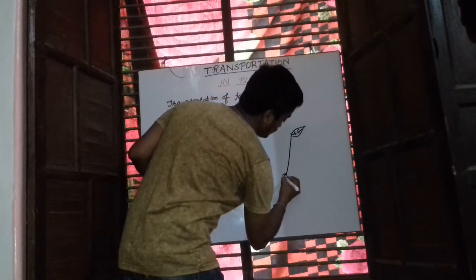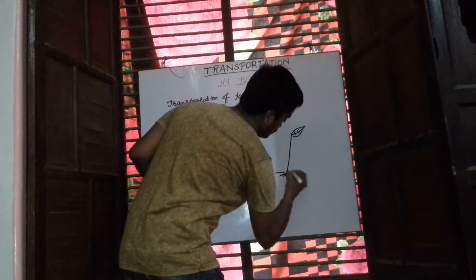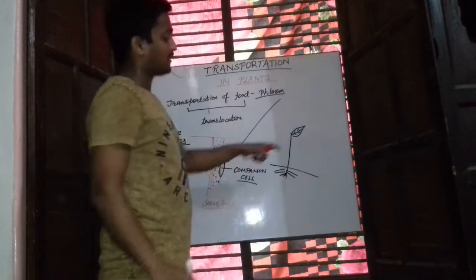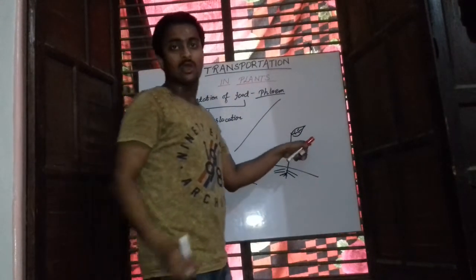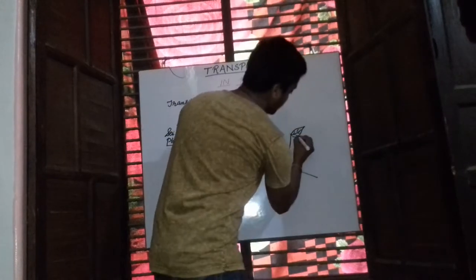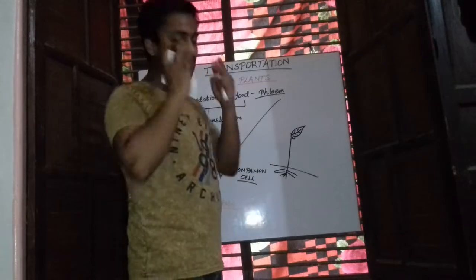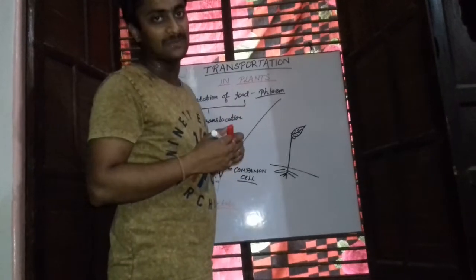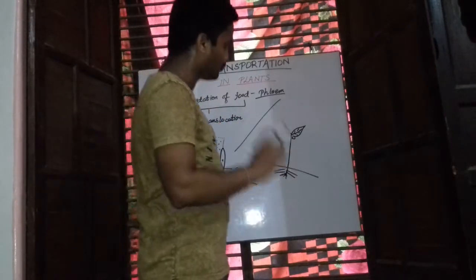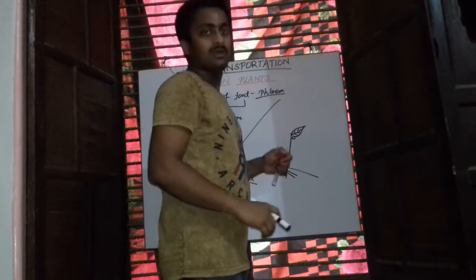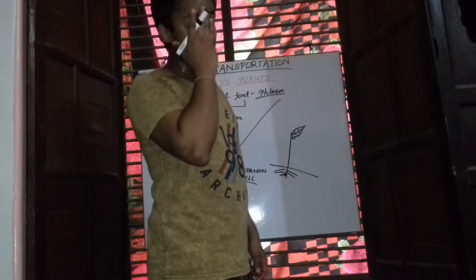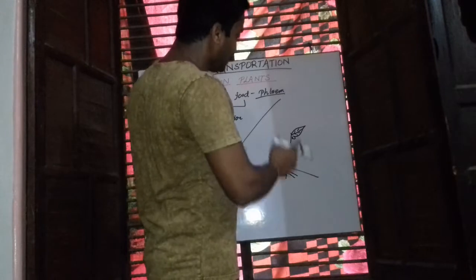Once the food is made in the leaves, this food is loaded into the sieve tubes with the help of energy or ATP, which means the loading of food into the stem is an energy-requiring process, and it takes place with the help of ATP.